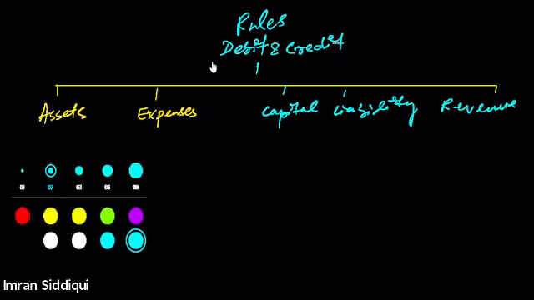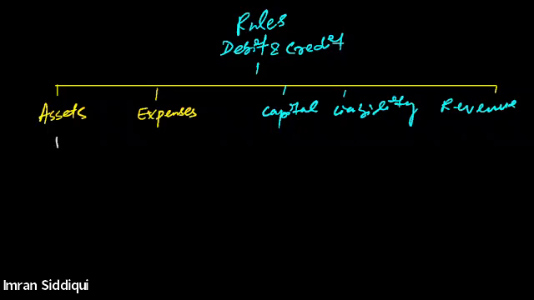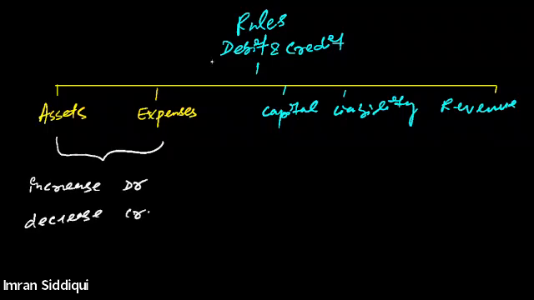For asset and expenses, the rules are very simple. Whenever an asset or expense increases, we should debit the asset or expense account. And whenever there is a decline in the value of the asset or expense, we should credit it.